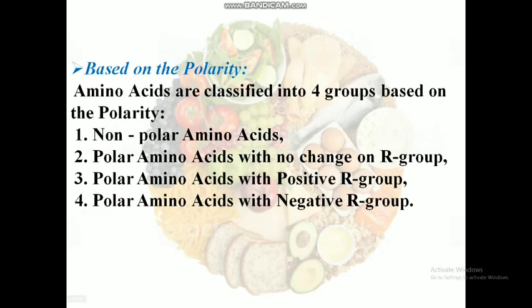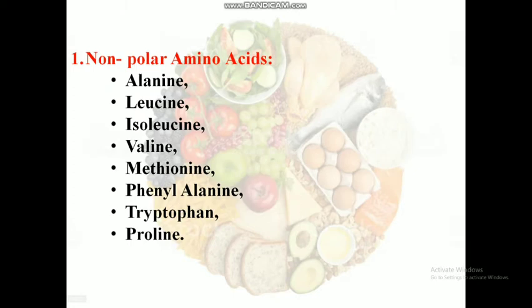Amino acids classification based on the polarity. Based on the polarity, amino acids are classified into four groups. They are non-polar amino acids, polar amino acids with no charge on R group, polar amino acids with positive R group, and polar amino acids with negative R group. Non-polar amino acids are also referred to as hydrophobic and they have no charge on R group. For example, alanine, leucine, isoleucine, valine, etc.